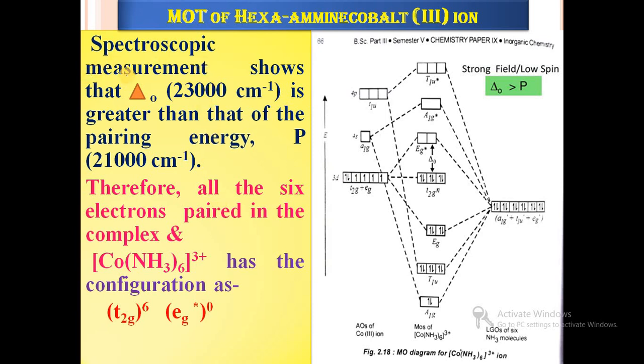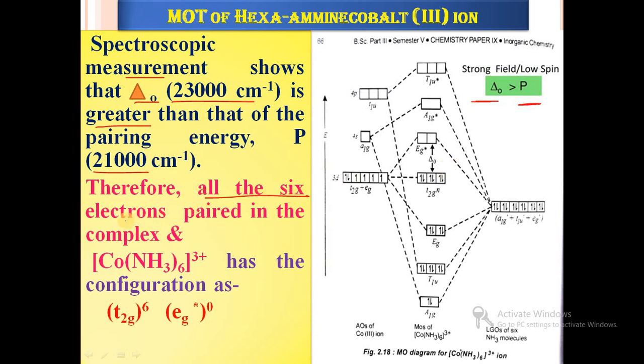Then spectroscopic measurement shows that the delta 0 value, 23,000 cm-1, is greater than the pairing energy value, 21,000 cm-1. So here delta 0 is greater than the pairing energy, so pairing is possible, and this complex is called a low spin complex, or another name for that is a spin paired complex.